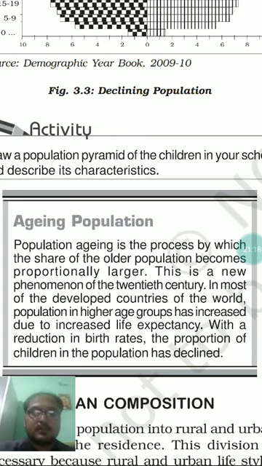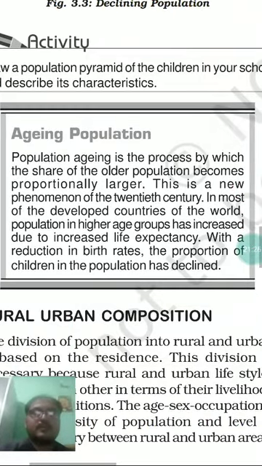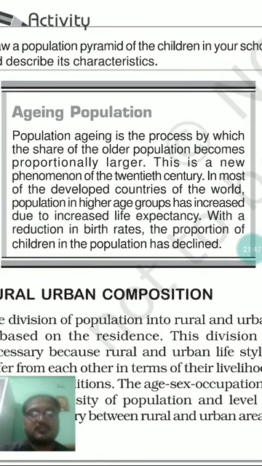With a reduction in birth rate, the proportion of children in the population has declined. You will find such an issue in all the developed countries of the world, definitely. Why? Because in the past they had a higher birth rate, as they are moving from stage 1 to stage 3 of the demographic transition theory. As I already told you, 200 years back, all the countries or economies of the world were lying in stage 1 of the demographic transition theory, where they were agrarian, illiterate economies, and from there they converted into literate, urbanized economies.